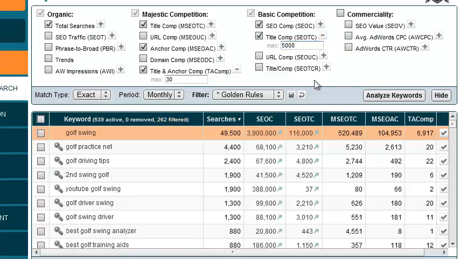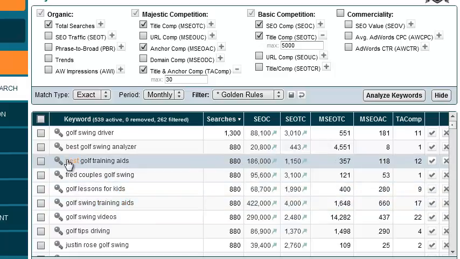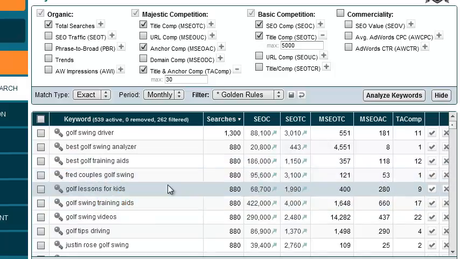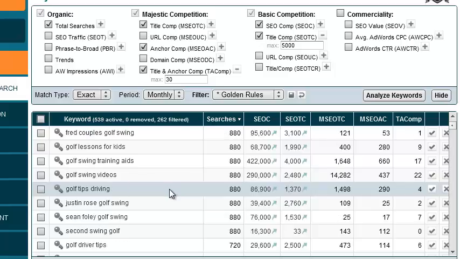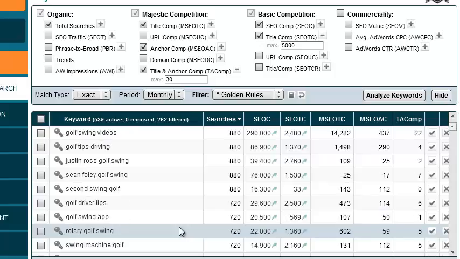And again, these numbers are going to depend on how competitive you want to go. So here we still have, let's see what we got here. Golf swing training aids, golf lessons for kids, best golf training aids. There's a lot of golf training aids ones. Golf swing videos. So basically from here, I need to decide what I want to build my site around.